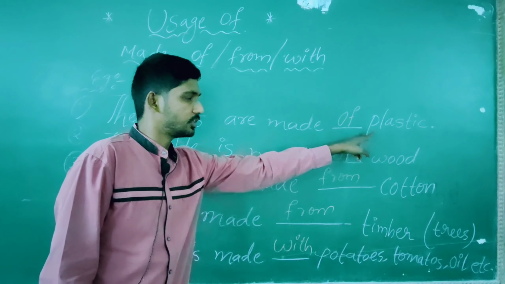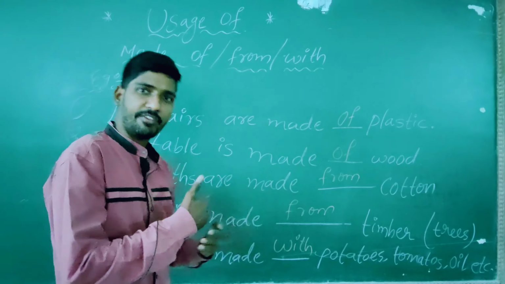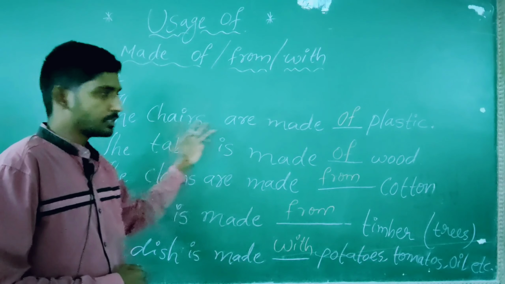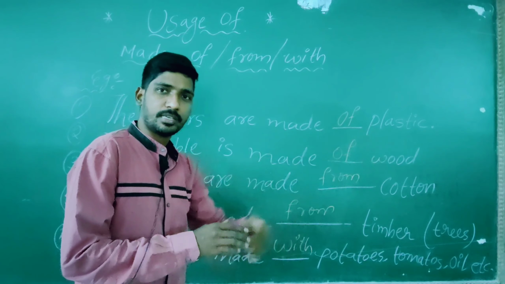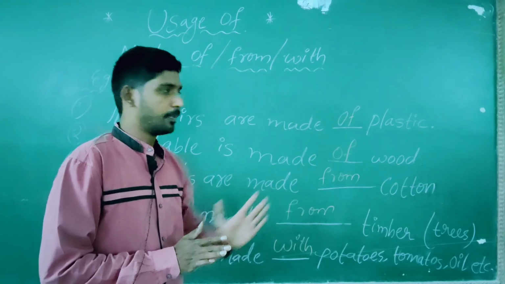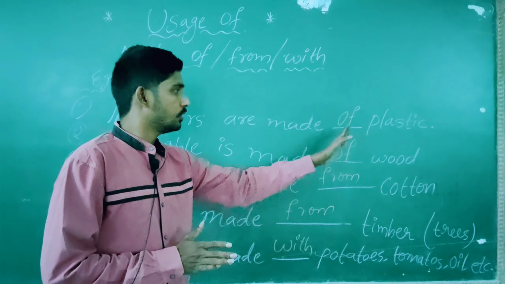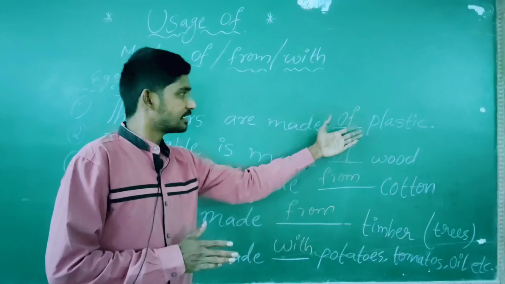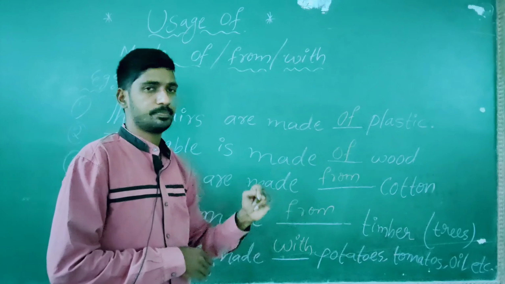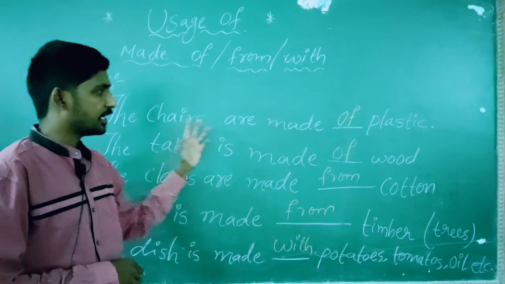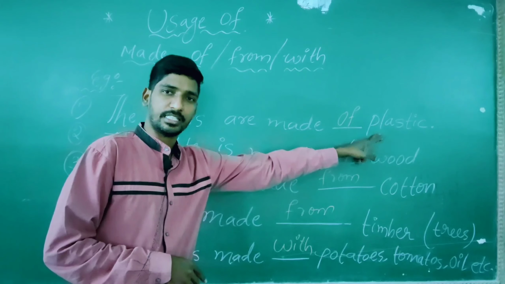The plastic is to be in view even after making the chairs. The plastic is seen as usual. So, in such cases, we have to go with of. See, I took plastic for making the chairs. After making the chairs, the plastic appears as well.